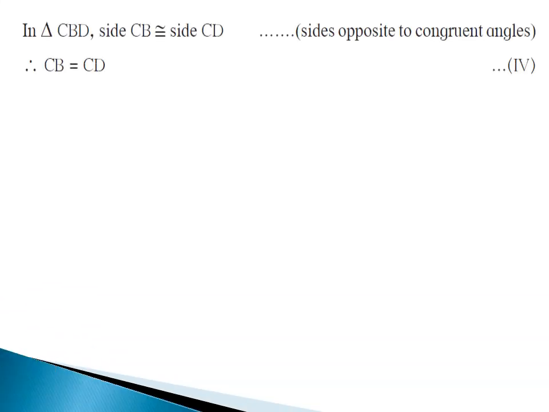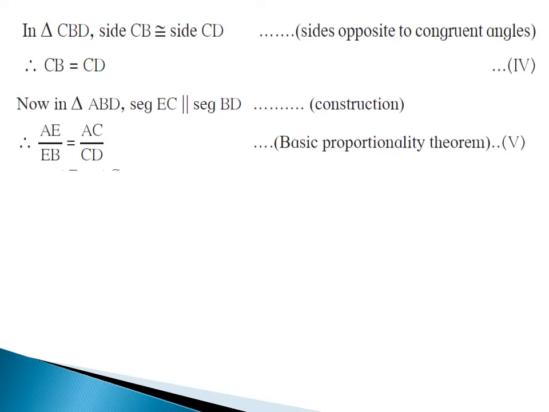In triangle CBD, side CB congruent side CD, side opposite to congruent angles. Therefore, CB is equals to CD. This is statement number 4. Now, in triangle ABD, segment CE parallel segment BD by construction. Therefore, AE upon EB is equals to AC upon CD by basic proportionality theorem.